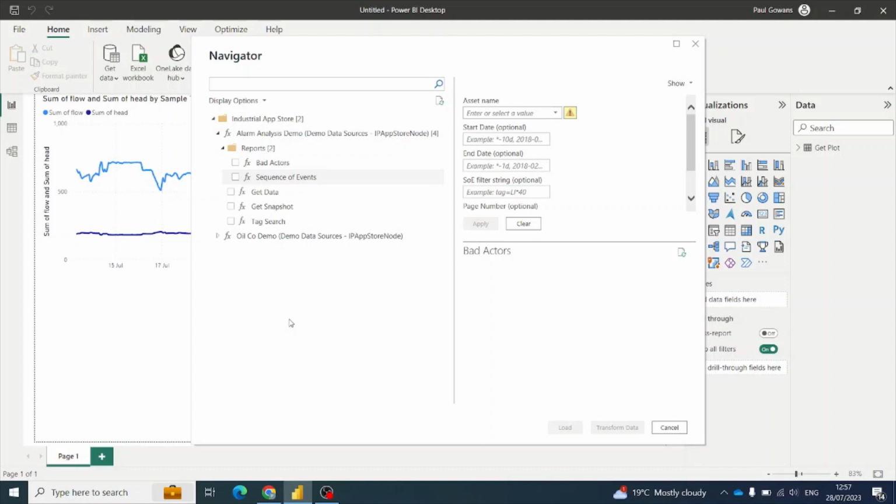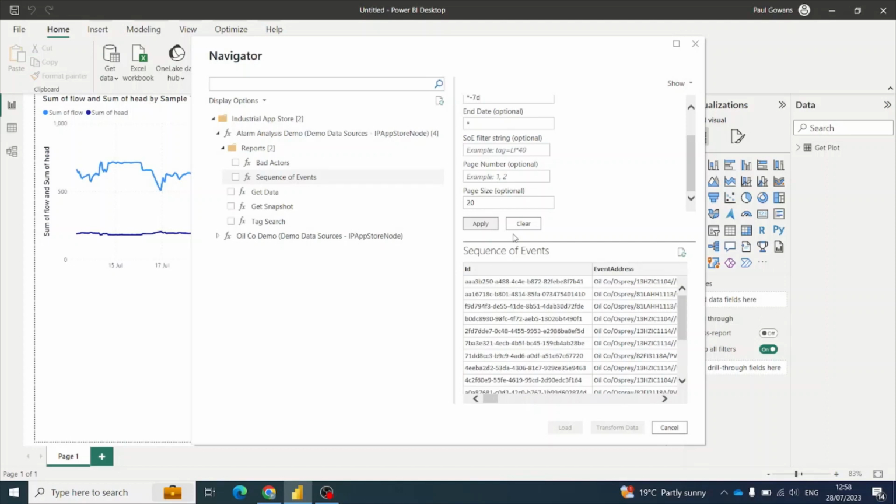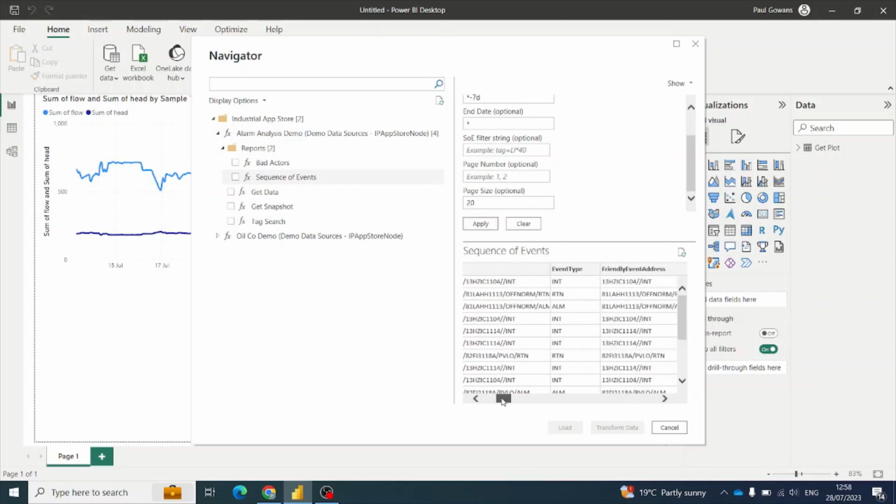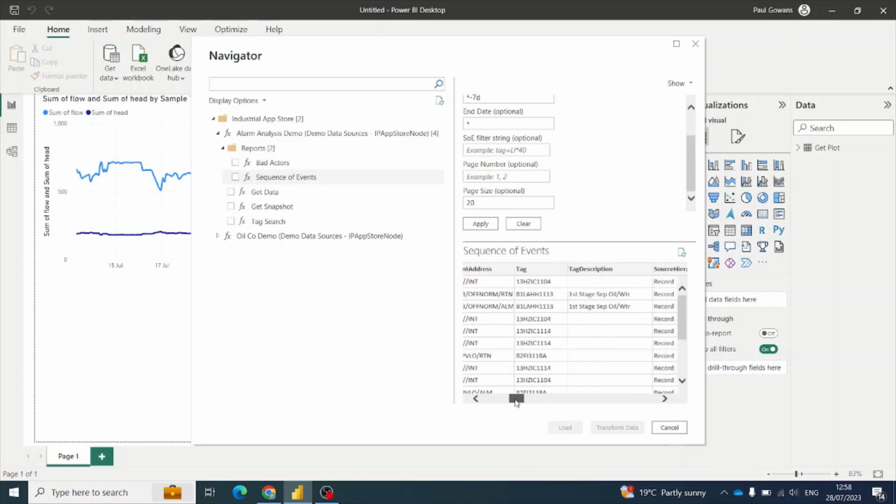Next up is sequence of events, and this is just going to show you the most recent alarms and events coming from your asset. Configuration is straightforward once again. I'll enter in a start date and an end date. We have an optional field here for filtering what we want to see, along with page numbers and page size. I'm just going to enter in a page size of 20, click apply, and this will show me the 20 most recent alarms and events, with all the fields associated with each alarm and event.